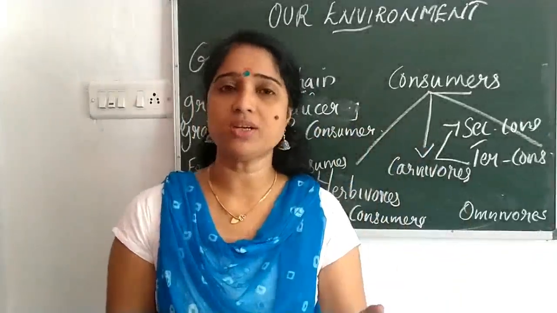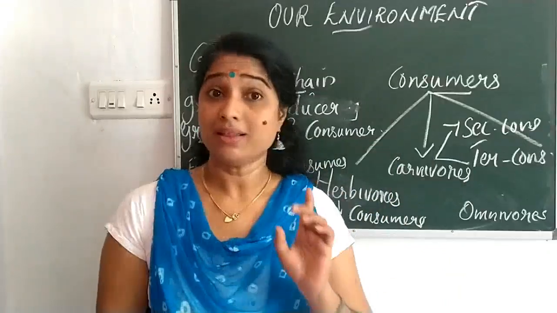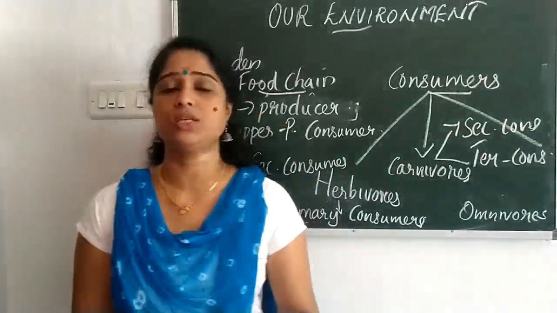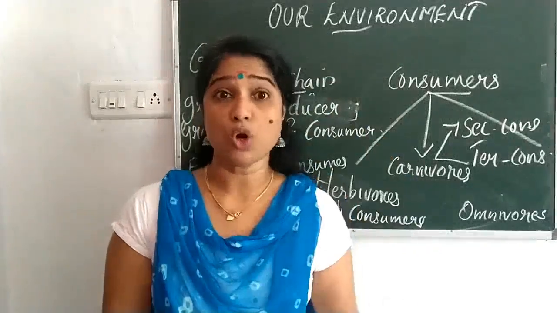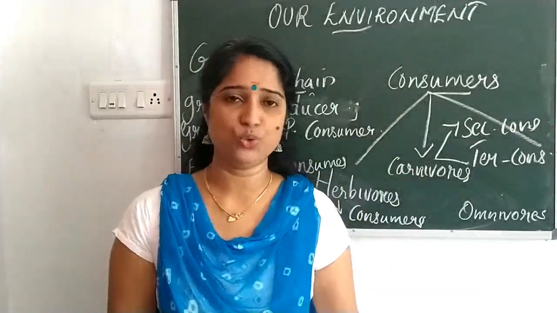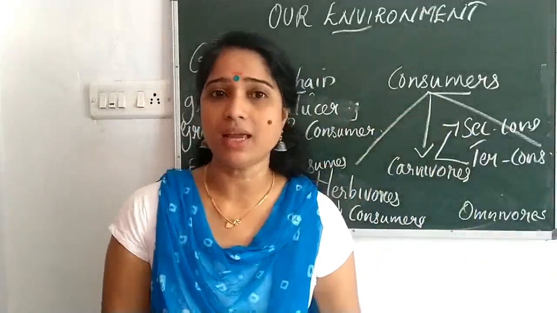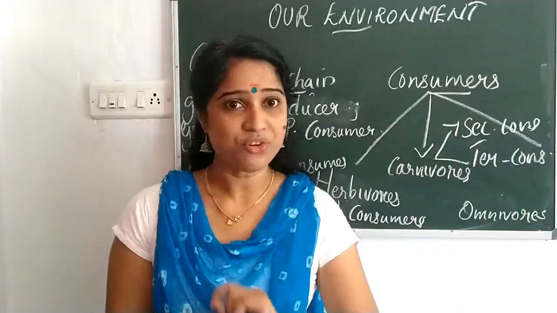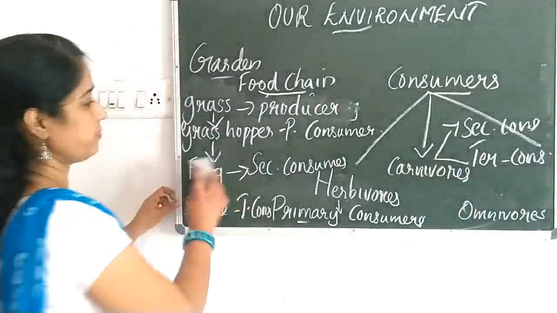Normally, every food chain consists of 2 to a maximum of 4 levels only. That is why we are going to discuss why every food chain consists of 3 to 4, maximum 4 levels. Almost all food chains, with a few exceptions as I told you, consist of 2, 3 or 4 levels. Do you want to find out the reason? Yes. So here,